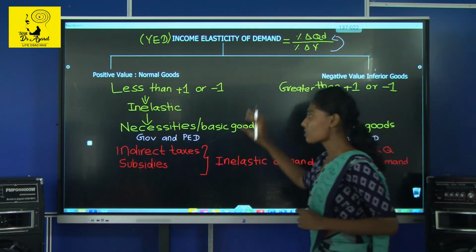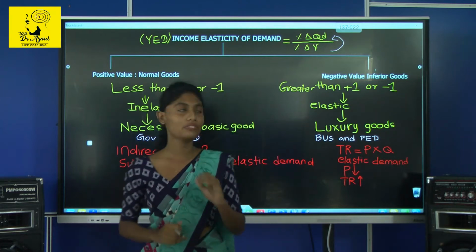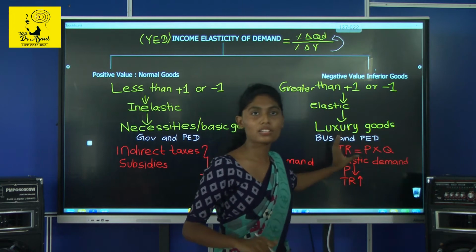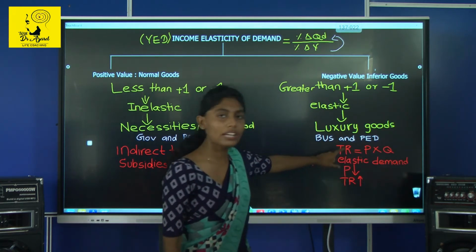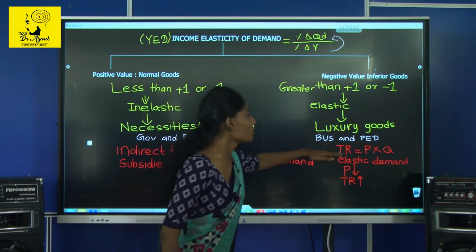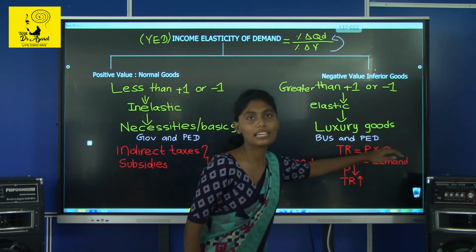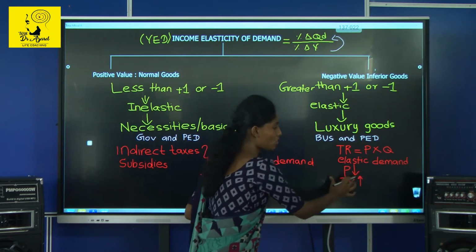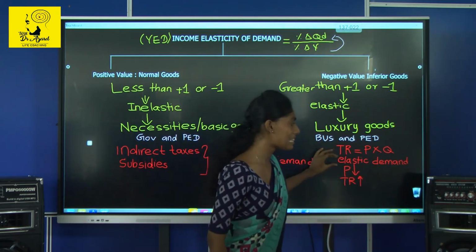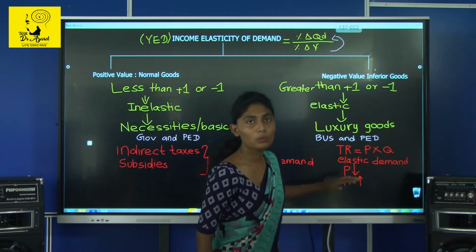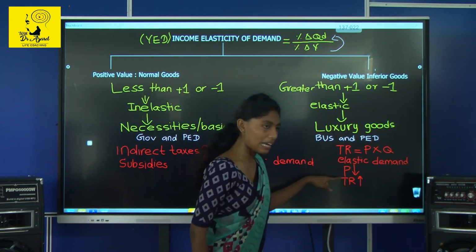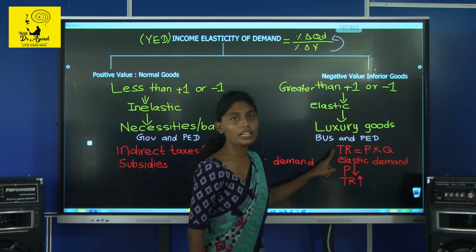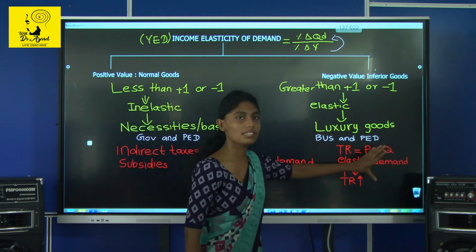Price elasticity and income elasticity have effects on business and government. How does price elasticity affect business? How do you calculate total revenue? Total revenue is equal to price times quantity. When you have a price reduction and the product has an elastic demand, your total revenue will increase. This is how elasticity influences businesses.